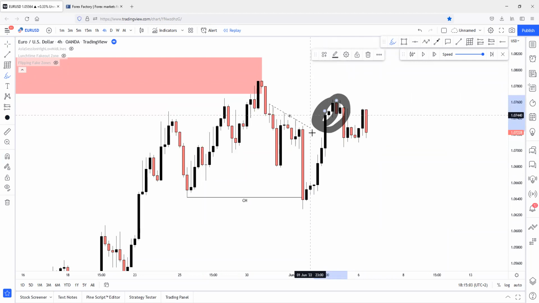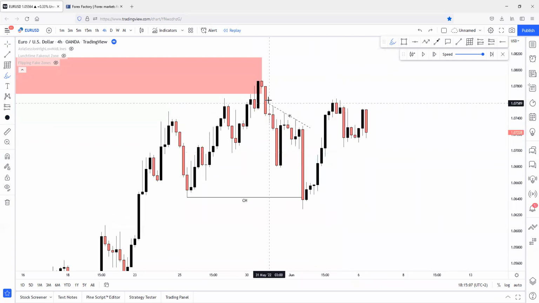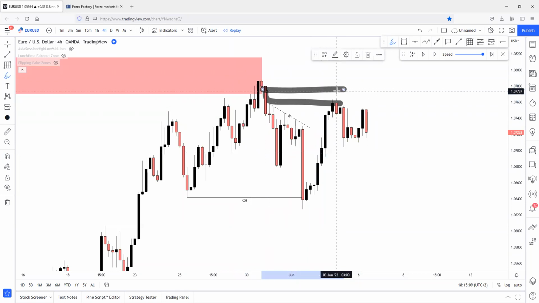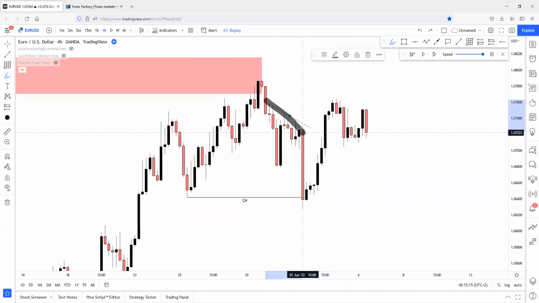Right here at this region, no 4-hour change of character has happened, but mainly there could have been a supply reaction somewhere around here. Or actually, it doesn't have to be a supply reaction, because liquidity has enough power to reverse price to the downside, especially if it's a 4-hour liquidity. So the 4-hour liquidity has been swept here to the upside, right?